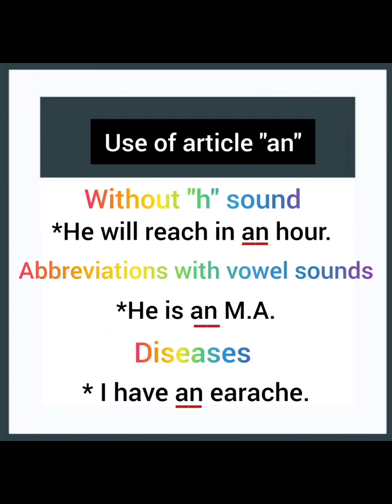Without H sound words, for example, he will reach in an hour. Like H is there, but without the sound of H, we pronounce it as hour. We use article an with abbreviations with vowel sound. He is an MA. Now, M is a consonant letter here, but the phonics of the vowel A is pronounced. Next, we use article an with diseases. I have an earache.